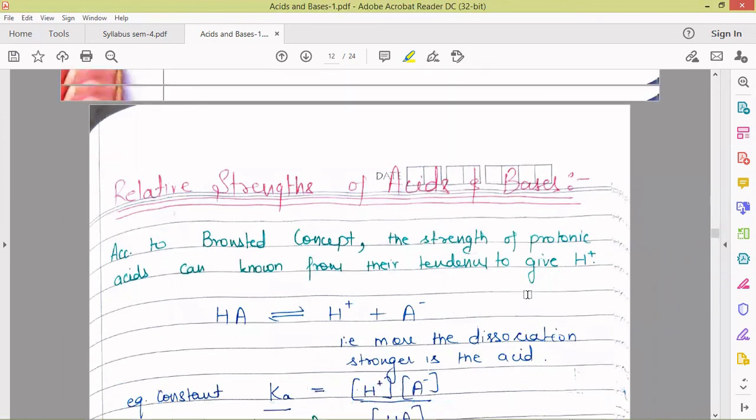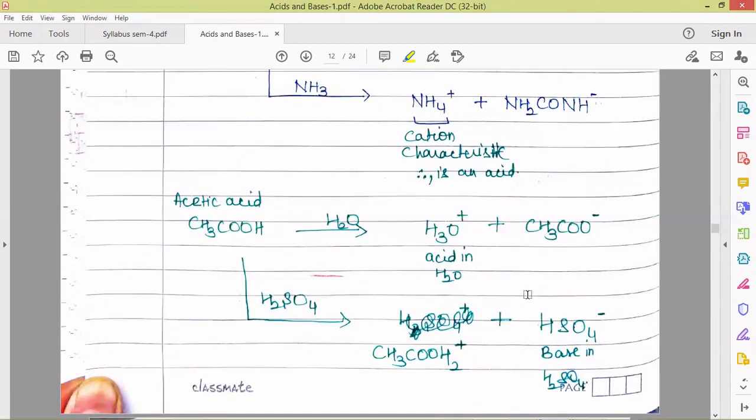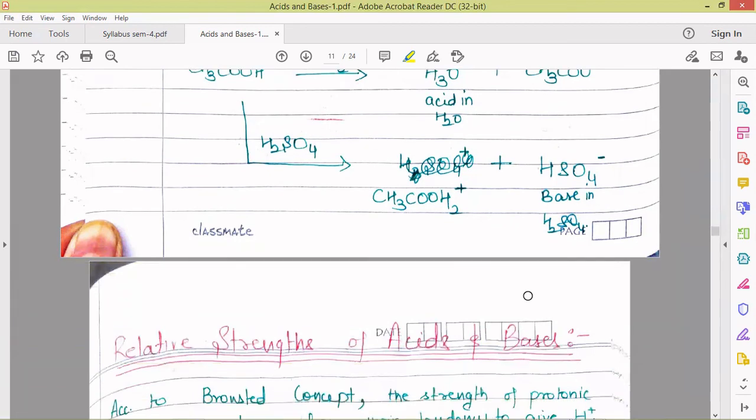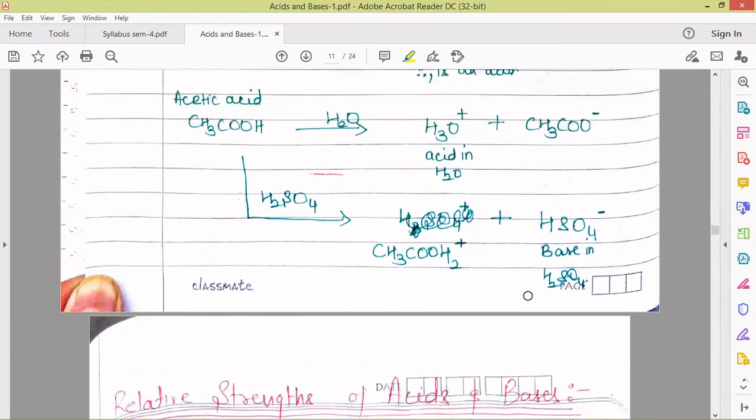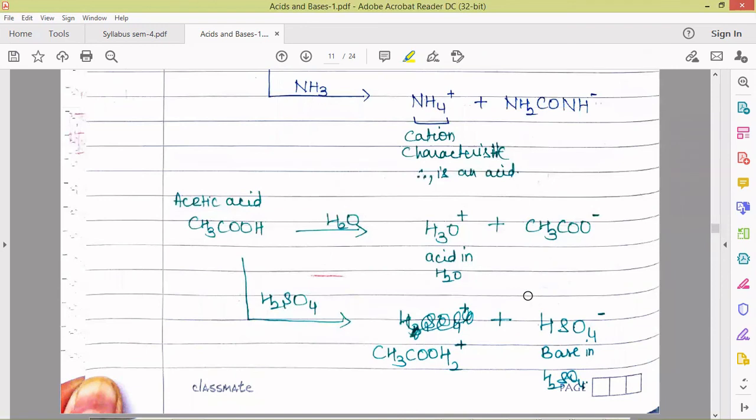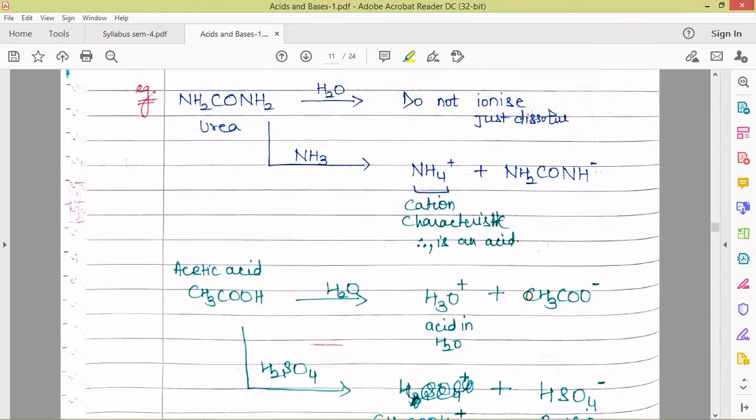So next, this was all about all the 6 concepts. We have discussed the 6 concepts, that is Arrhenius. Second one was the Bronsted-Lowry. Third one was the Lewis concept. Fourth one was the Lux-Flood. Then we discussed the Usanovich concept, and the last one was the solvent system concept. So in the upcoming videos, we'll be discussing different compounds and their acidic and basic trends based upon these 6 concepts.